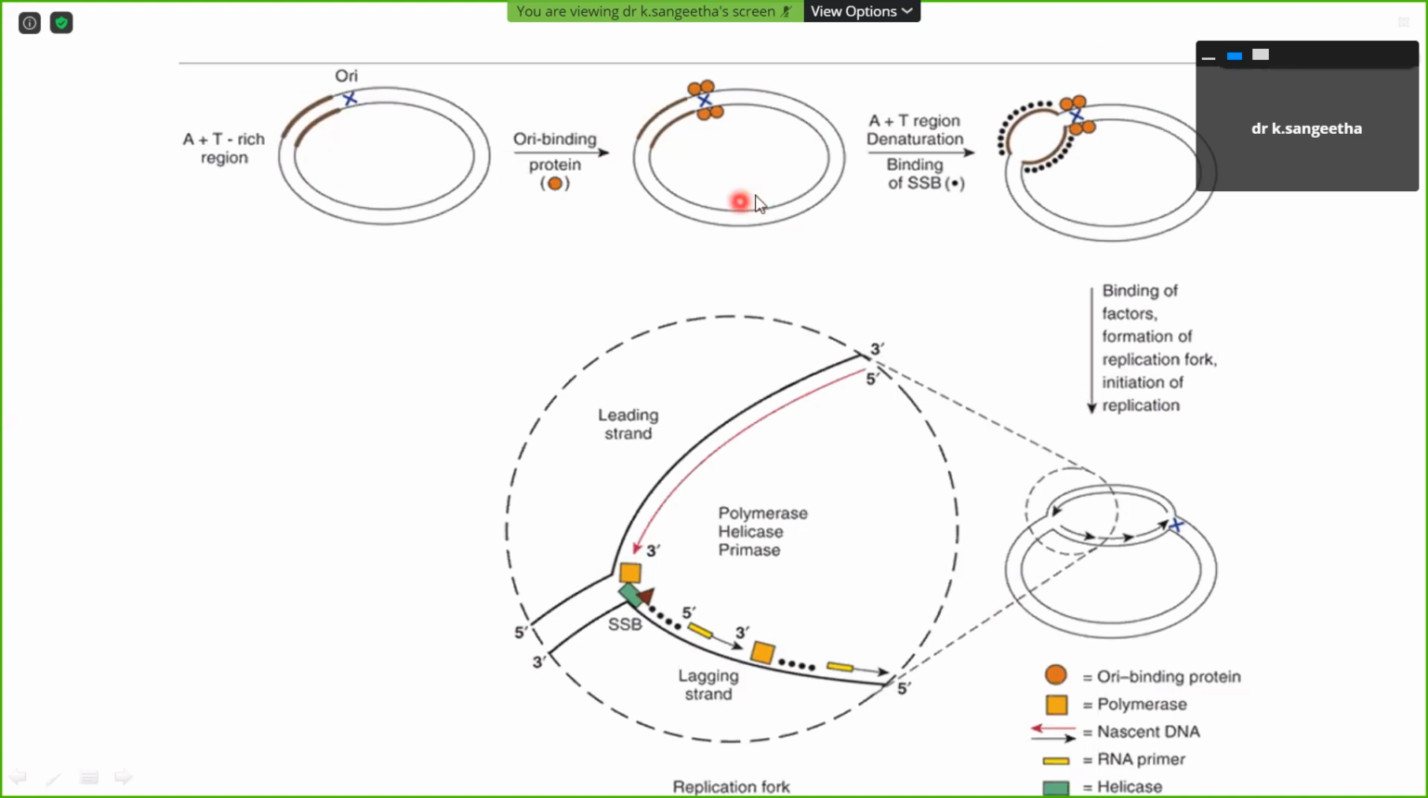Then denaturation: binding proteins will be attached at the particular site, which helps in unwinding and denaturation. Followed by the denaturation, the single-stranded binding protein is going to be attached. Then this is the start of the leading strand, and this is the start of the lagging strand.